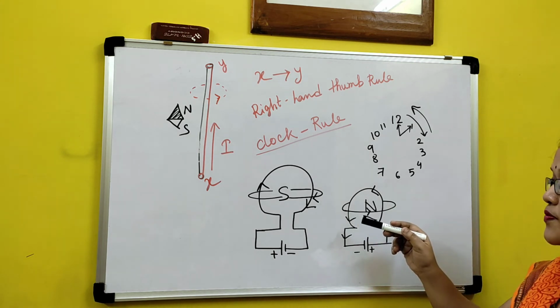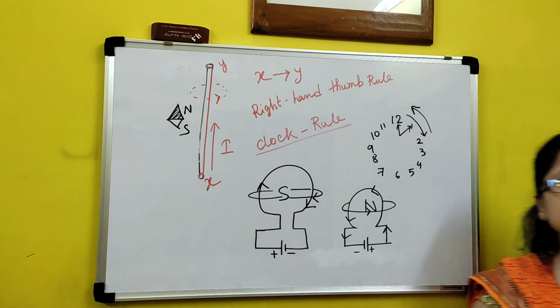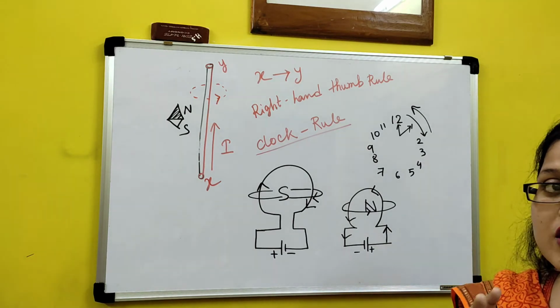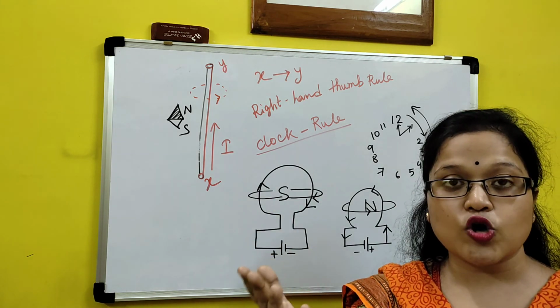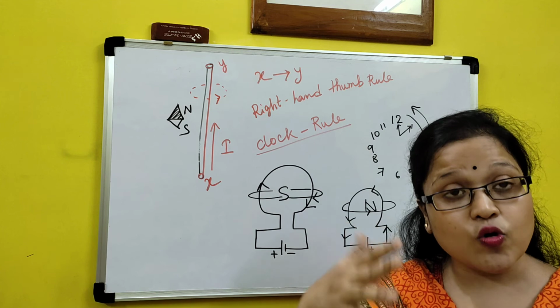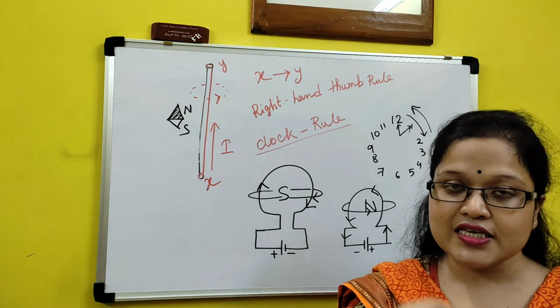So that side will be the south and the front side will be the north, the deflection of the compass. So Ampere's swimming rule is basically not telling us which one is the north pole and which one is the south pole. It is telling about the direction of the compass. So let's see that one.